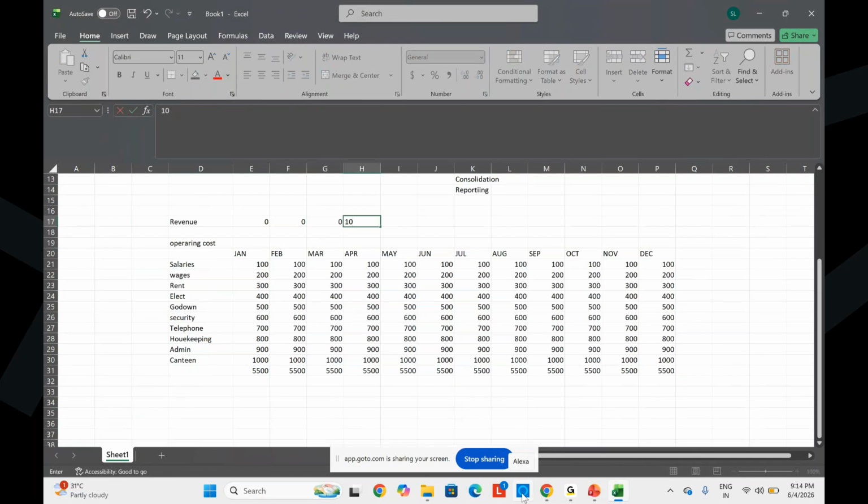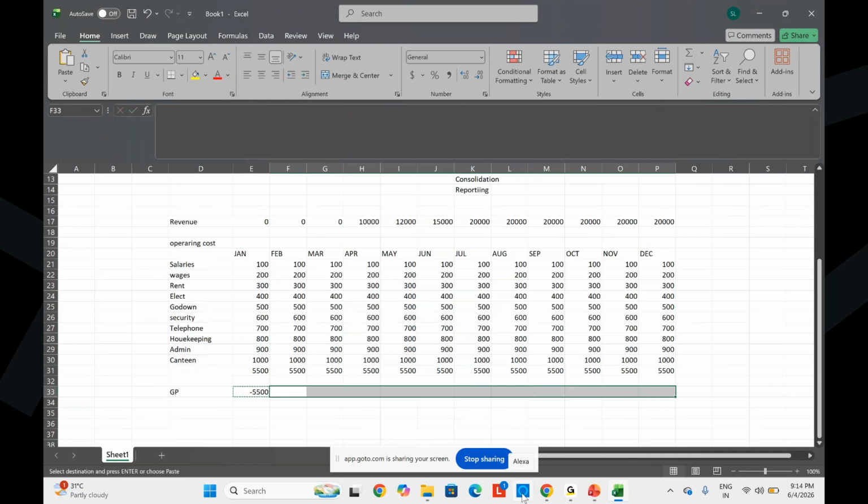Then it will come slowly, 10,000, 10,000, next 12,000, next 15,000. So slowly the business will grow and increase. Now this is my gross profit: revenue minus my expenses, so minus 5,500.